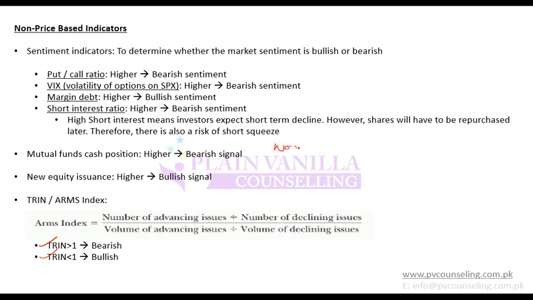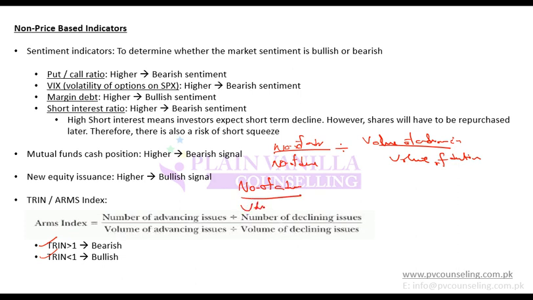Why? Because it is the number of advancing issues divided by the number of declining issues, divided by the volume of advancing divided by the volume of declining. So if I take the ratio, it will be the number of advancing divided by the volume of advancing, multiplied by the number of declining divided by the volume of declining.